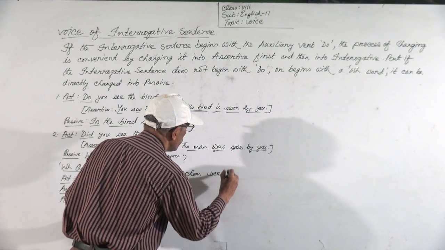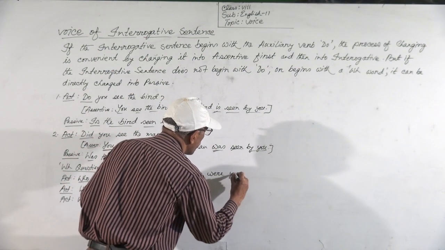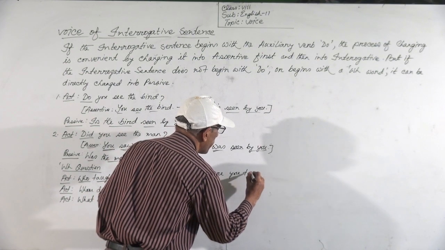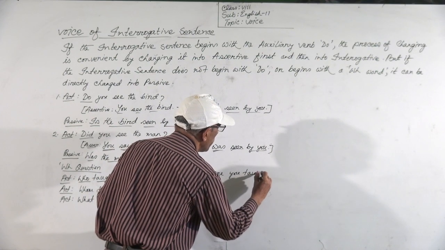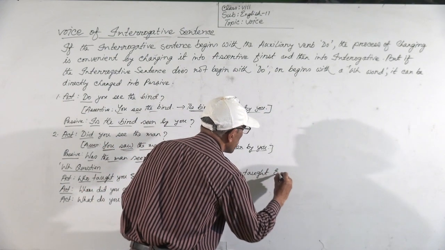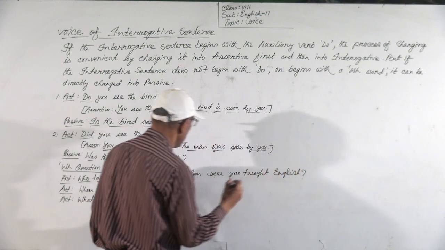By whom were you. Taught, the verb will be in first participle form, it will be also taught. By whom were you taught? And the object English. By whom were you taught English?